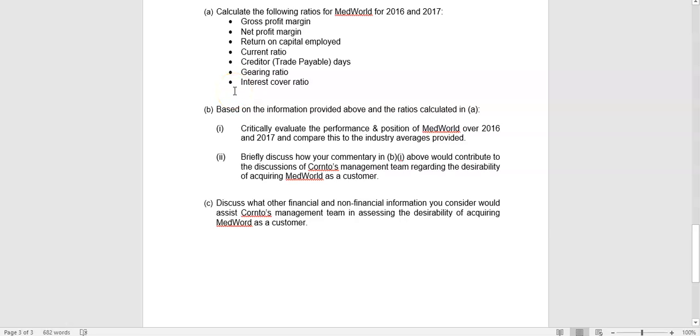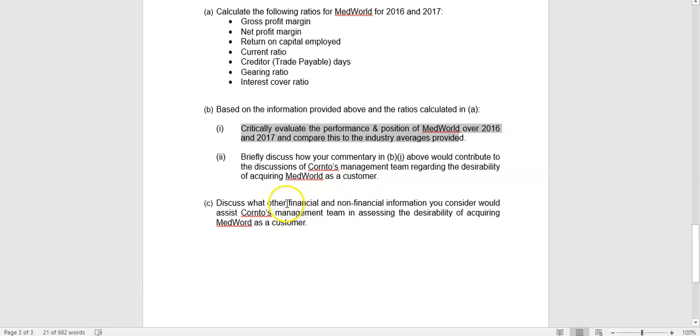Then part B is looking at the interpretation and analysis of those ratios. So critically evaluate the performance and position of MedWorld for 2016 and 2017 compared to the industry averages, and briefly comment or discuss how your commentary in B will contribute to discussions for the Coronto team regarding the desirability of acquiring MedWorld as a customer. So that's the context if you've read through this question. Coronto is the company that's possibly getting MedWorld as a new customer. And what you want to figure out is, is this going to be a financially worthwhile customer, right? Do they have a good financial position, or are they going to struggle to pay their debts, i.e. to pay Coronto as they purchase goods off them?